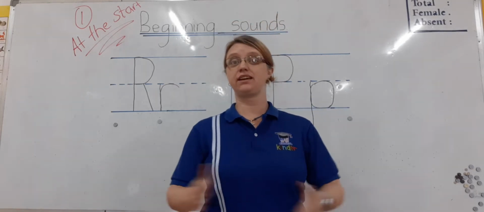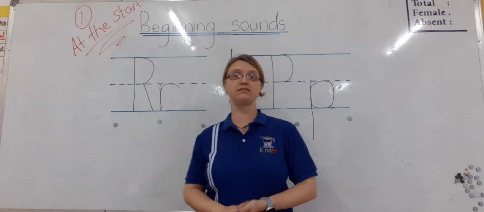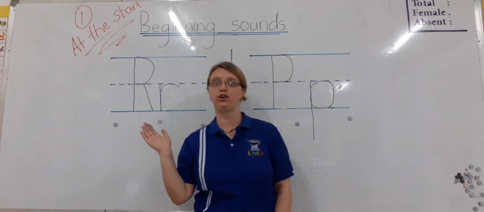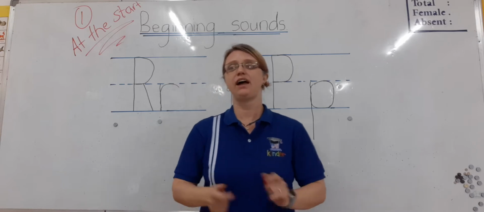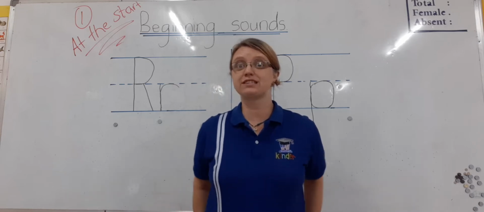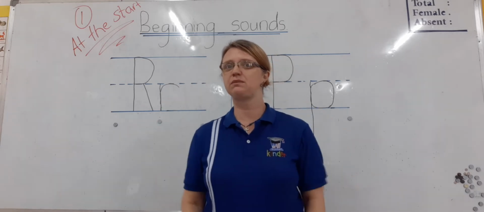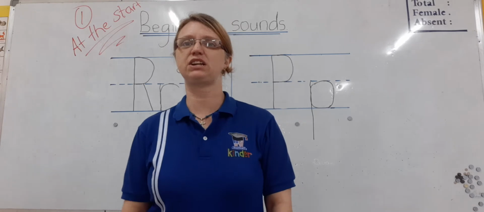Okay, we are still doing beginning sounds, and today we are going to look at R and P. Pa, pa. Now we're going to go through the words. We're going to spell them, sound them, and then put them in the right place on the board. Let's start with our first picture. Are you ready?